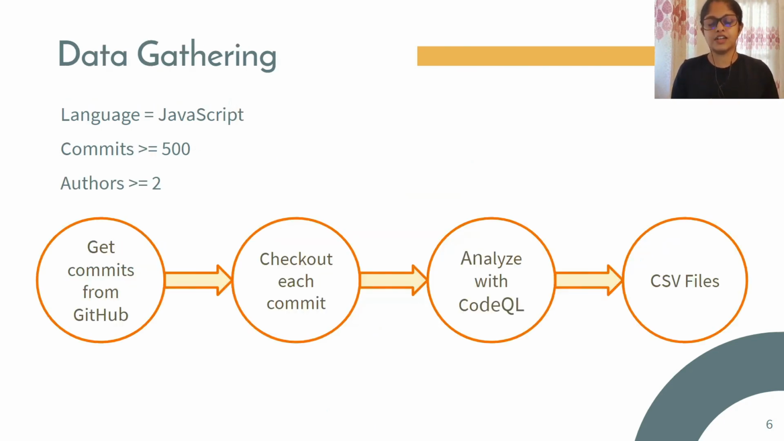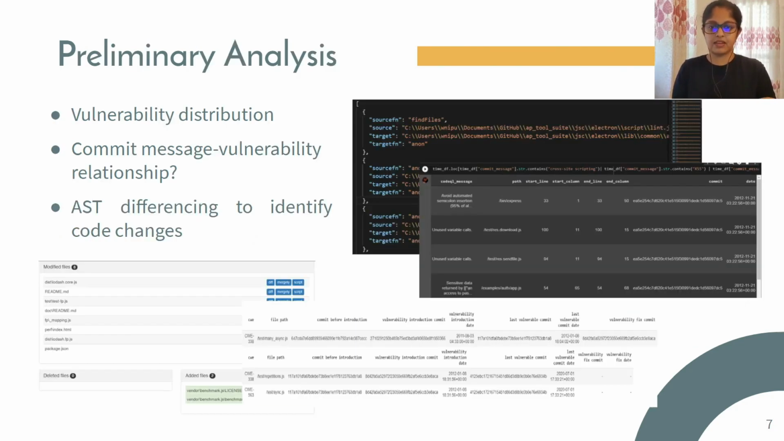In order to narrow down the JavaScript repositories to analyze, we picked projects with at least 500 commits and at least 2 commit authors. For each repository, we get the commit data, and in an iterative process, for each commit, we analyze the repository using the CodeQL tool, and the results are saved in CSV files. So as the first step of our analysis, we looked at how the vulnerabilities are distributed along the project commit timeline. This analysis showed us some interesting patterns and relationship between intro commits and the fix commits.